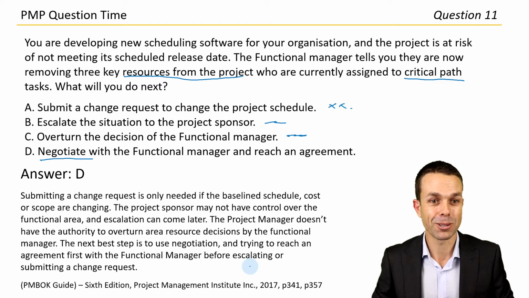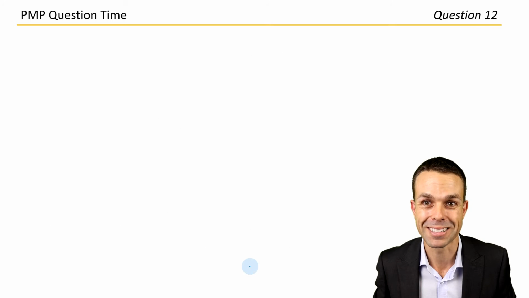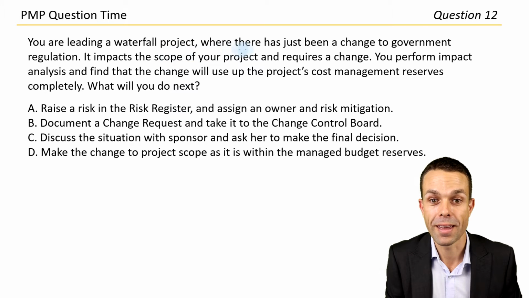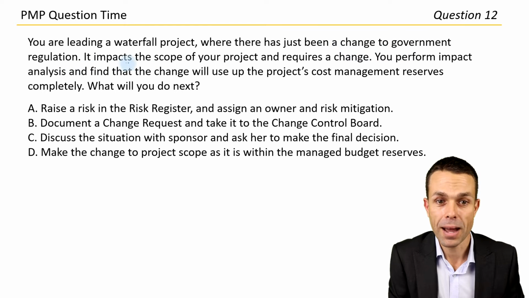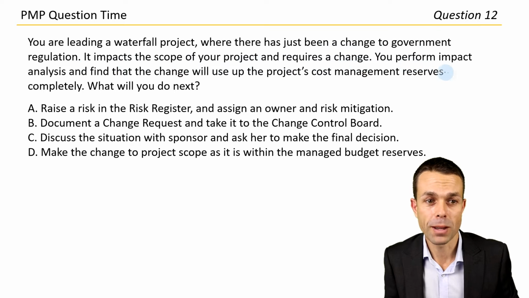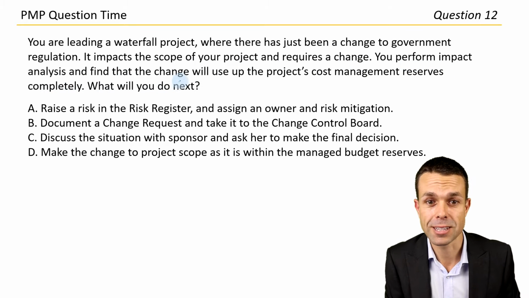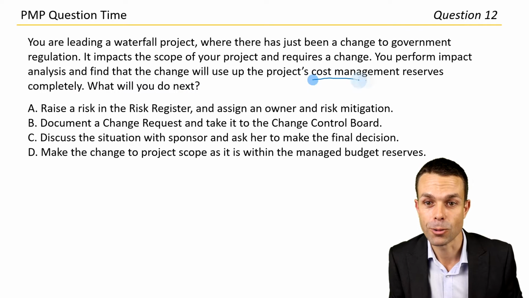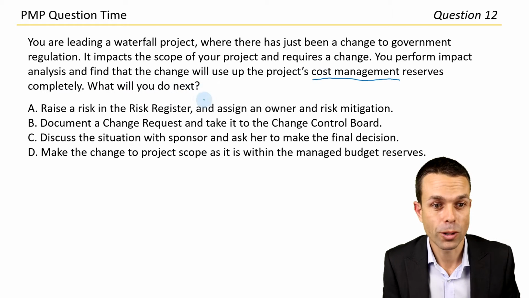All right, that was a really good one to start with. Let's see what we've got next. You are leading a waterfall project where there has just been a change to government regulation. It impacts the scope of your project and requires a change. You perform impact analysis and find that the change will use up the project's cost management reserves. Okay, here we go. Completely. What will you do next?